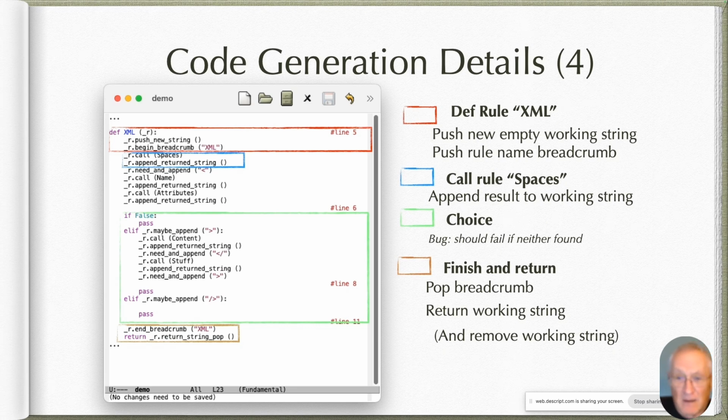I don't really care, because this only has to run fast enough on my decent development machine, a laptop running Mac OS. And at the very end, we clean up the breadcrumb stack, we pop off the XML, do anything else that's necessary, and then we pop off the working string, we pop it off the working stack, push it onto the return stack, and then we return.